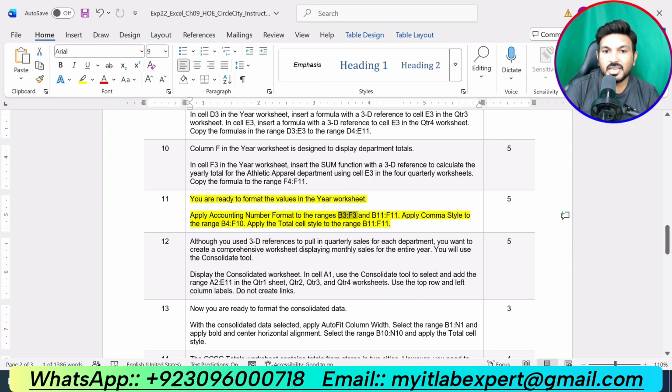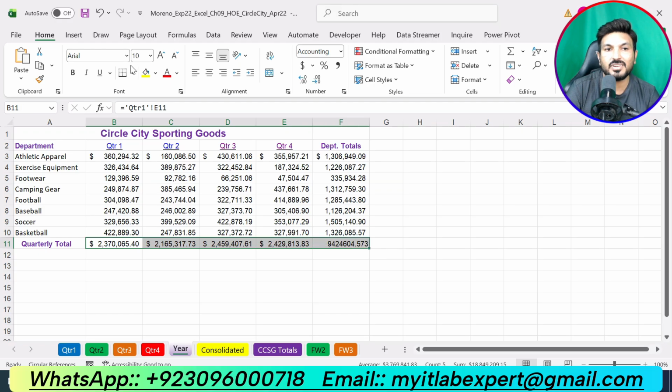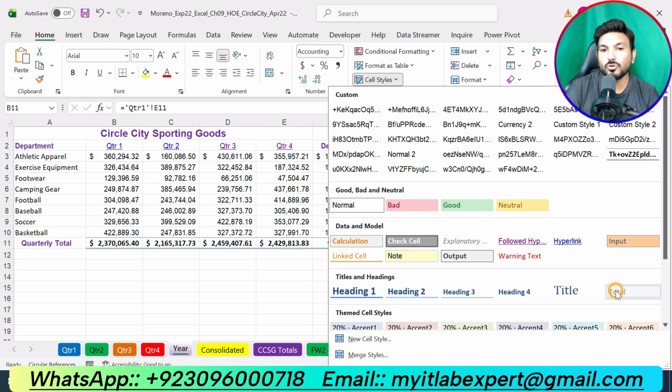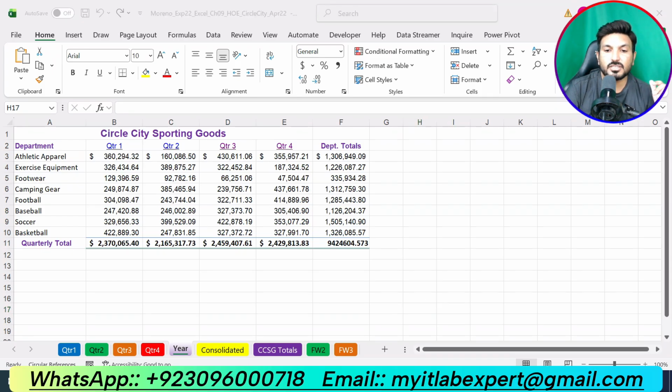Apply the total cell style to the range B4 up to F11. We will select B4 up to F11, go to home tab, go to cell style and apply total cell style. So this is the final form for this year worksheet. So now we have completed 11 steps for this assignment.